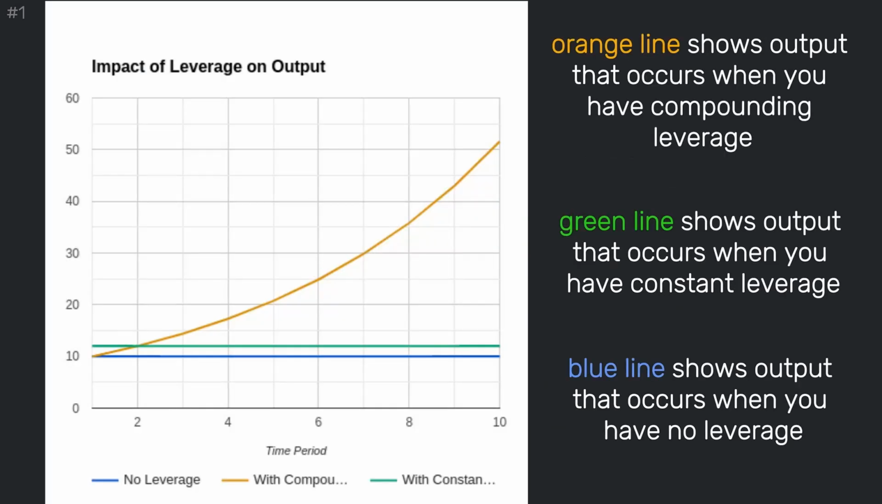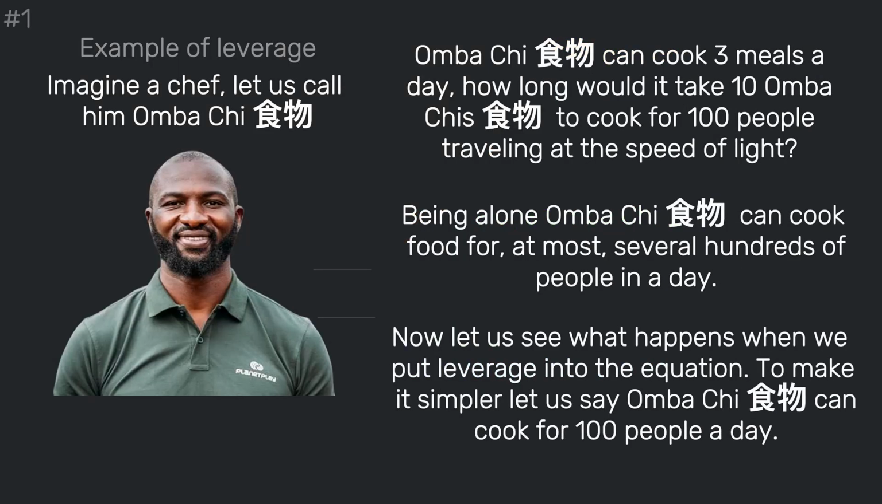Here's a graph that shows the impact of leverage on output. The orange line shows output that occurs when you have compounding leverage. The green line shows output that occurs when you have constant leverage. And the blue line shows output that occurs when you have no leverage. Let's look at an example of leverage at work.